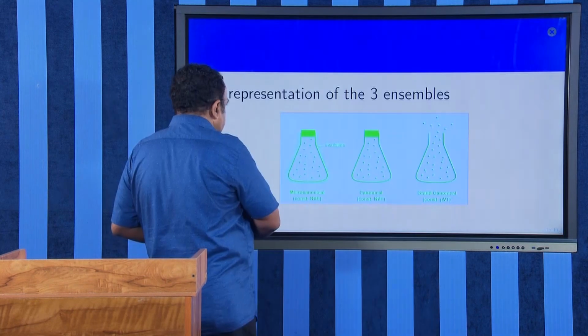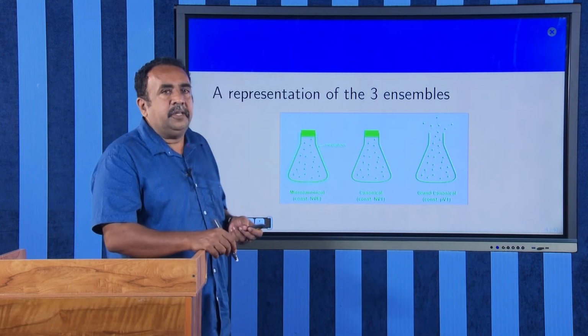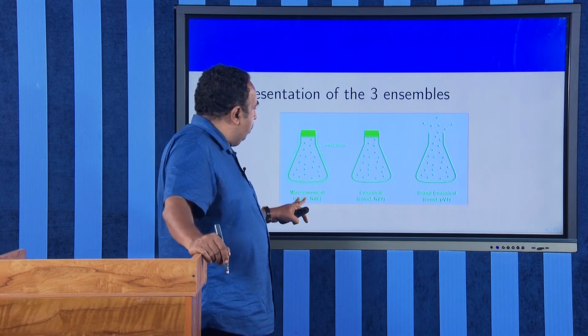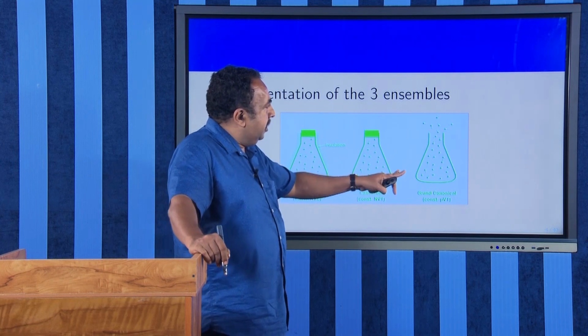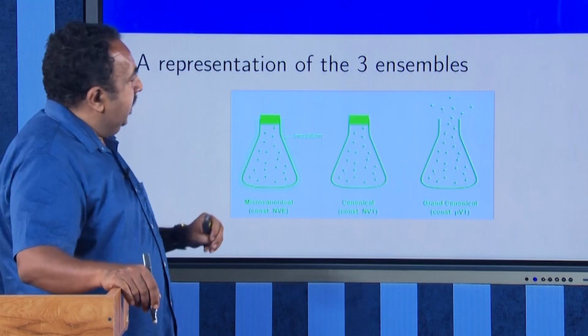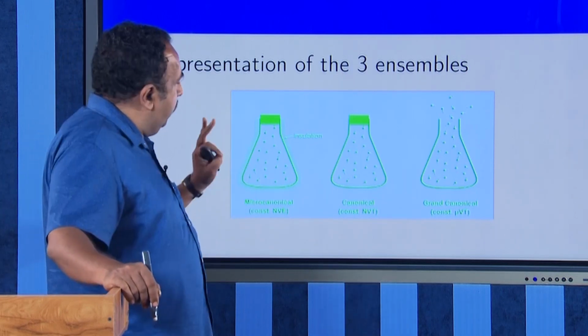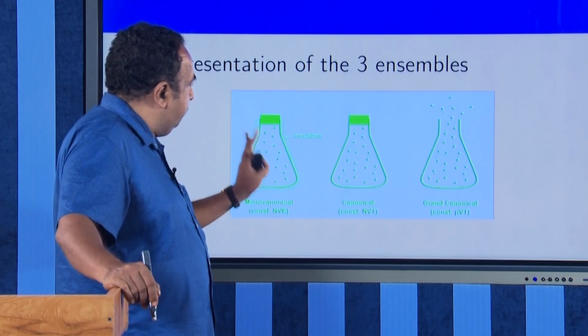Now, we have three types of ensembles: the microcanonical ensemble, canonical ensemble and grand canonical ensemble. In the microcanonical ensemble, your system is completely insulated. There is no exchange of energy and also no exchange of particles.